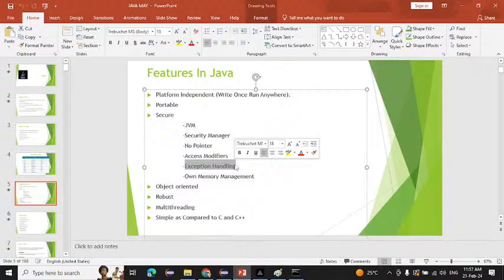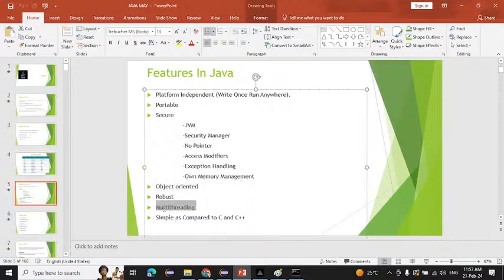So if I created the application with the help of Java, can any exception come at that time? Can our application crash? No, because we have handled the error before that, right? And we are not allowing any malicious software, any virus-containing software. So there is very little chance that our software will crash. That is the meaning of robust. Robust means it is strong, meaning there is very little chance that our application will crash. That is called robust.